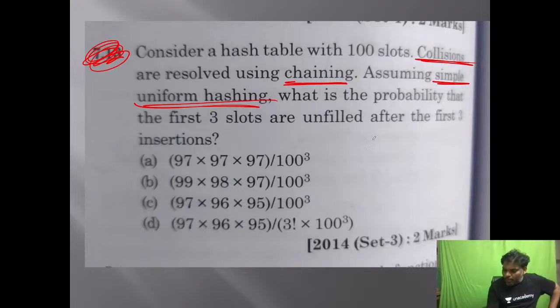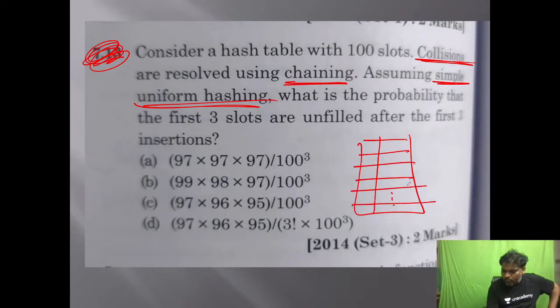The hash table contains 100 slots: 0, 1, 2, and so on, lastly 99. What he is asking is, what is the probability that the first 3 slots are unfilled after the first 3 insertions? These three should remain unfilled.